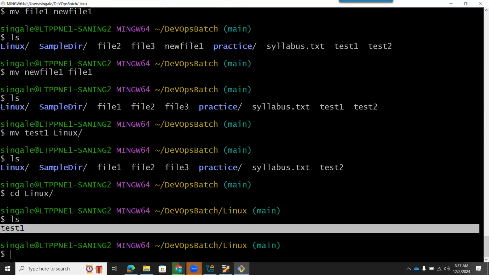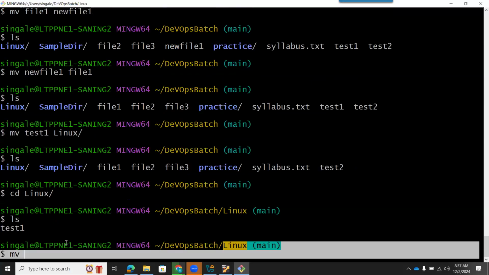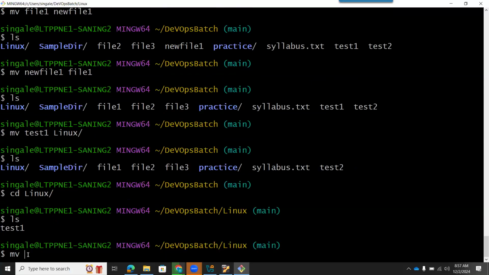I will show it once again for those who don't understand. If you don't understand how I have moved, let me move this file again. I will use the same command, mv. Now observe carefully where I am. I am at Linux. So mv, I will type test1, and where do I want to move this file? I want to move this to the DevOps batch, right? So then I need to give the entire path.